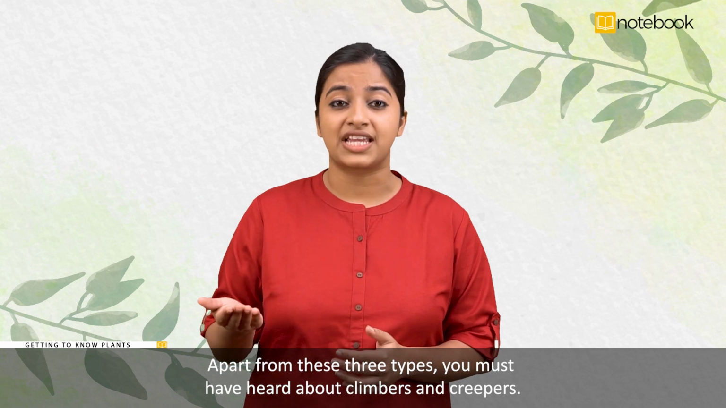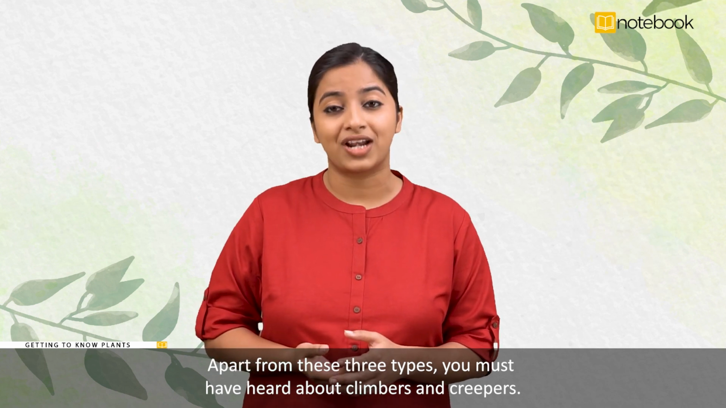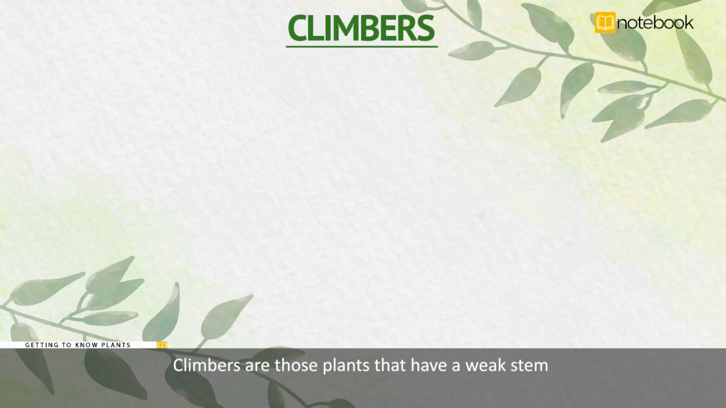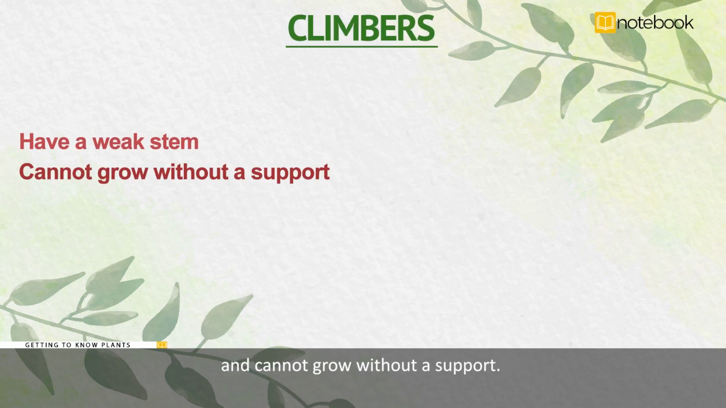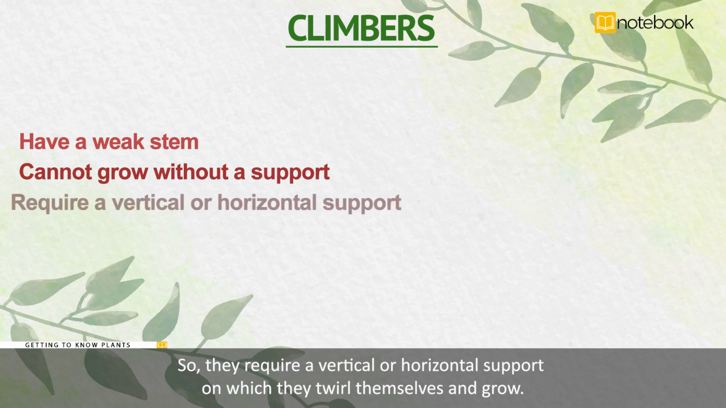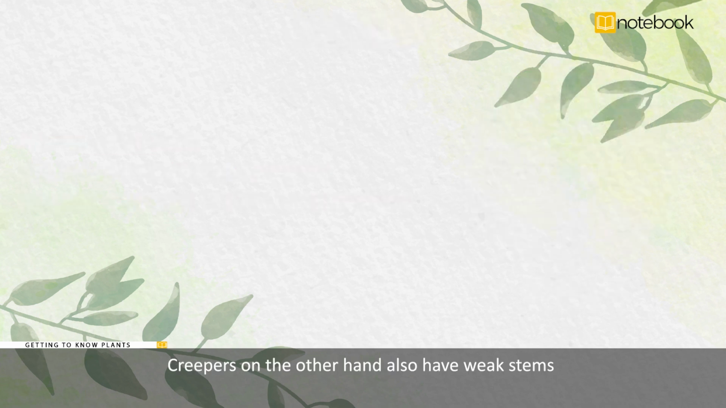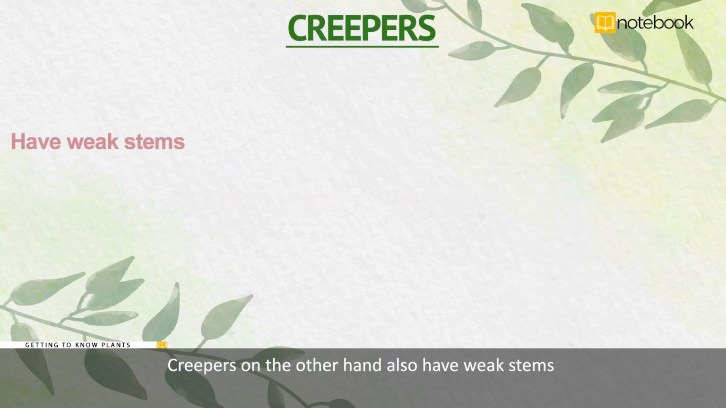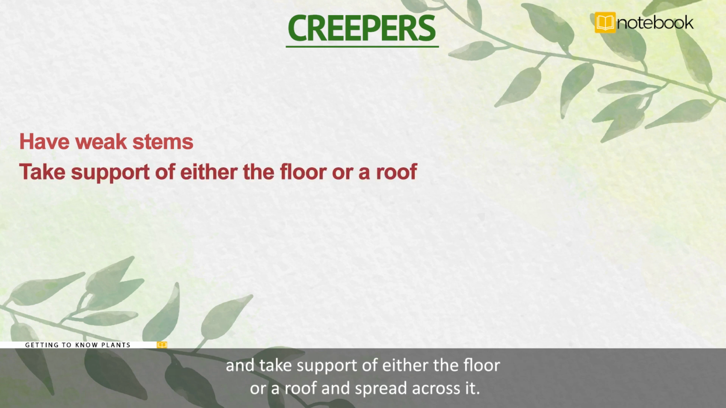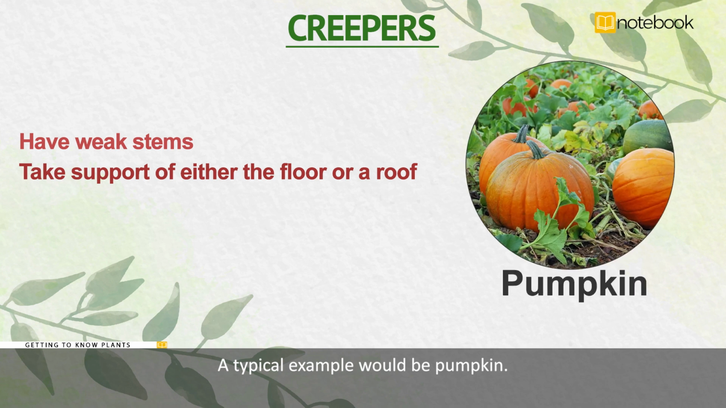Apart from these 3 types, you must have heard about climbers and creepers. Climbers are those plants that have a weak stem and cannot grow without a support. So, they require a vertical or horizontal support on which they twirl themselves and grow. A grape plant is a climber. Creepers, on the other hand, also have weak stems and take support of either the floor or a roof and spread across it. A typical example would be pumpkin.